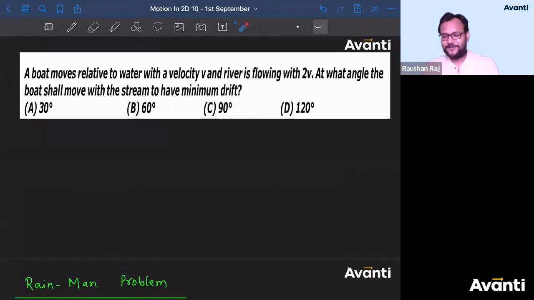Okay. Come on, guys. Give me the answer for this one. इसका आंसर करो, गिव मी द आंसर फॉर दिस वन. दिस इज थोड़ा सा इंटरेस्टिंग, थोड़ा सा डिफरेंट. A boat moves relative to water with a velocity v, and river is flowing with velocity 2v. At what angle the boat shall move with stream to have minimum drift?